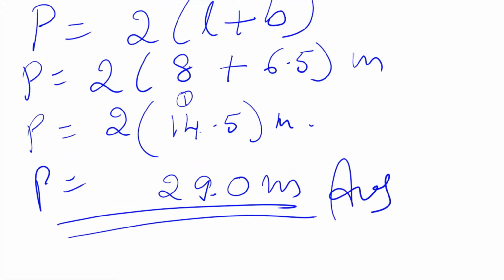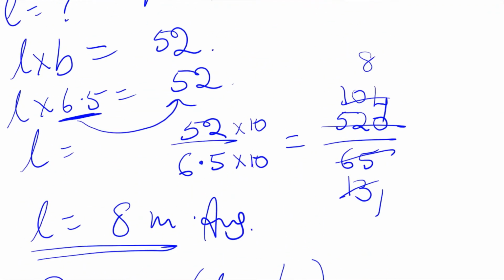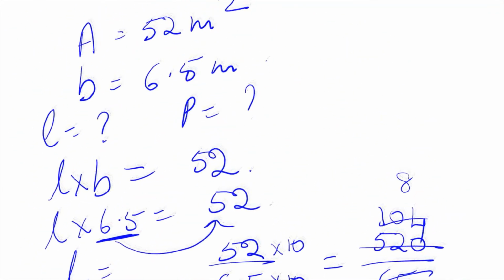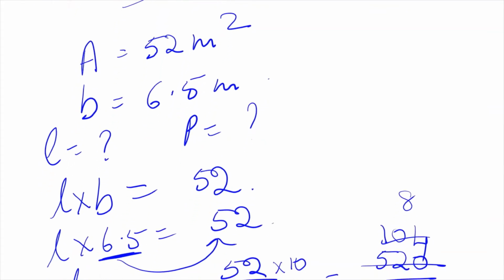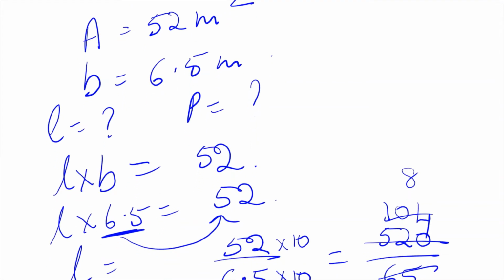Those who did not get, please copy it. I am showing it from the beginning. This is the beginning. Area is equal to 52 meters square. B is equal to 6.5, write down, copy it. Once you finish, then we will go to today's sum. This was the last homework sum, right? Okay, copy this. Those who need to copy, please copy it. Shall I scroll up slowly?